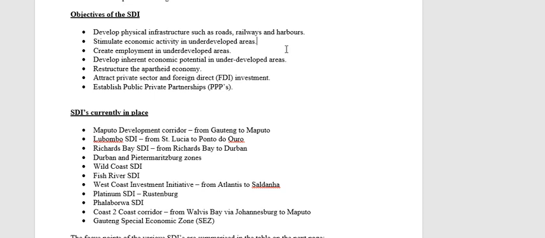So we want to encourage industrial development in the underdeveloped areas so that we can have a more equal distribution of economic activities across the country. So the idea is that once we have identified these SDIs, these underdeveloped areas with potential, then obviously we want to stimulate economic activity. At the same time, we also want to create employment,